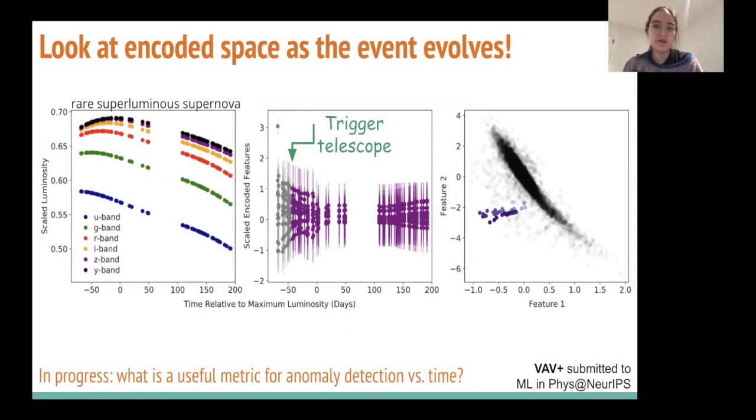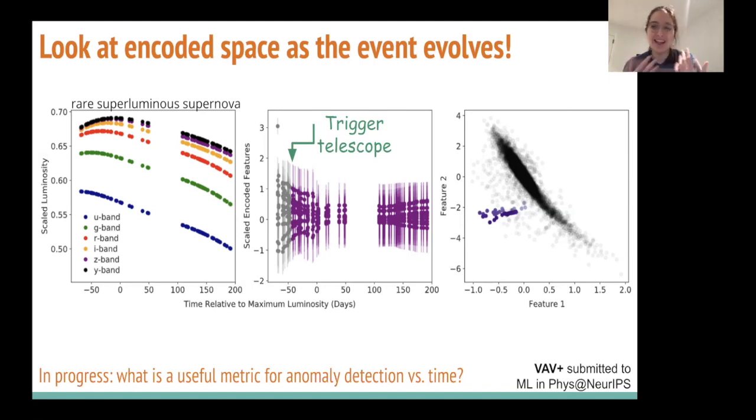What's useful about this repeat layer and the fact that it's recurrent now is that at every time in the evolution, we can ask the question, what is the anomaly score relative to all other events? Here I'm showing you an example, from this simulation, of a rare class of supernova called a superluminous supernova, which is a great name.